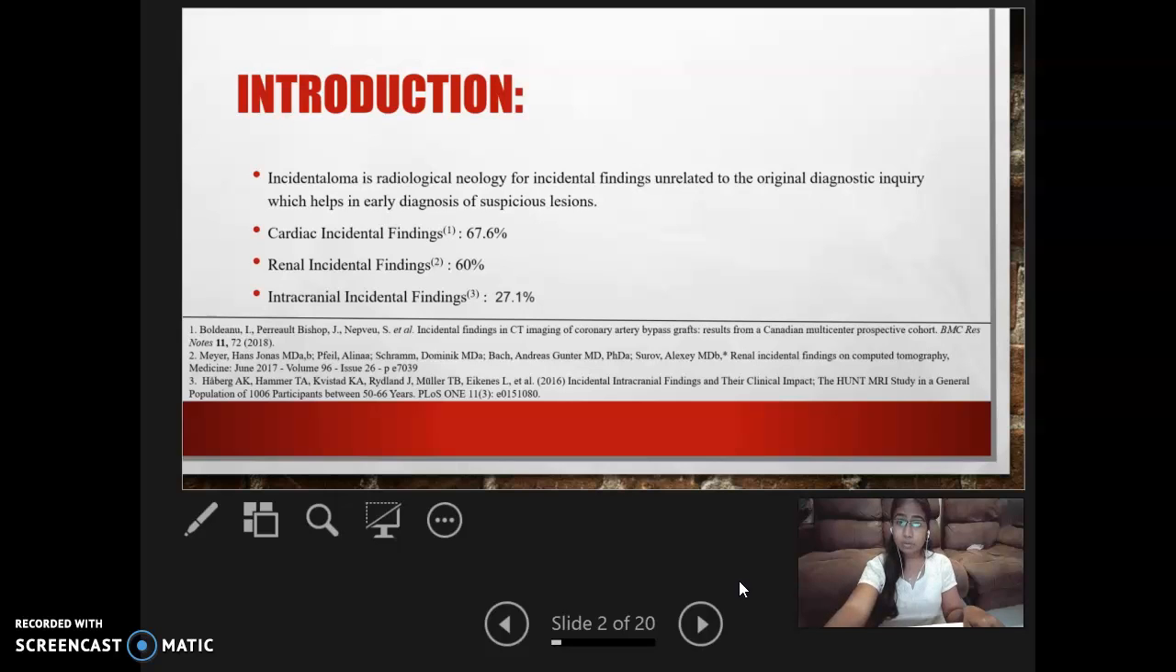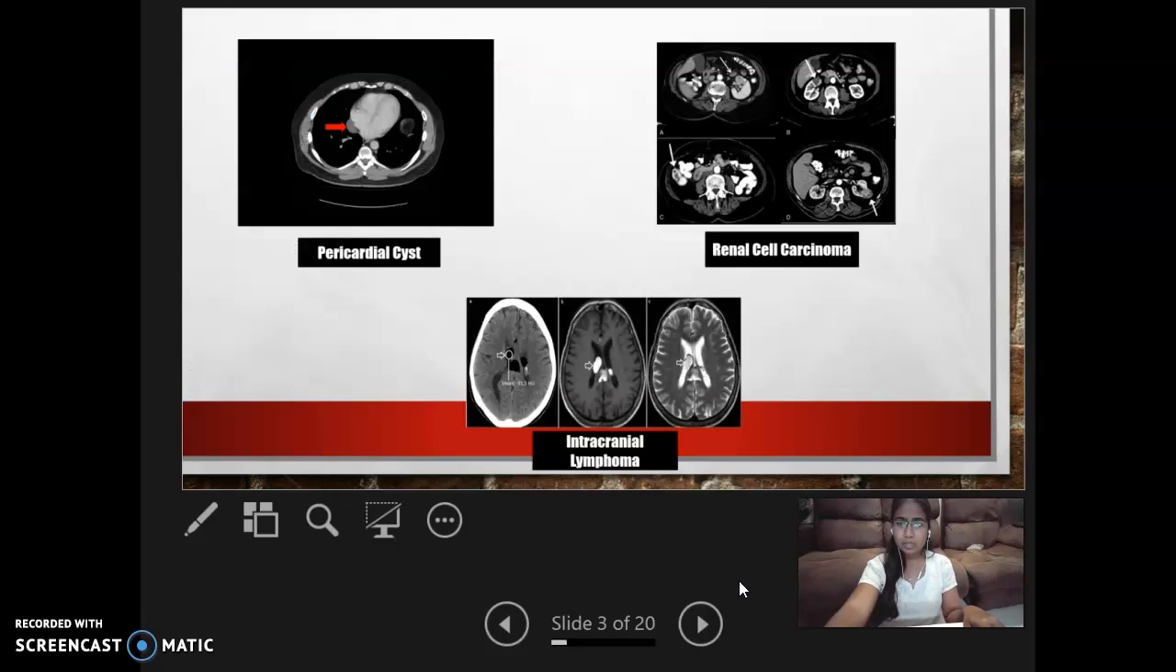The cardiac incidental findings percentage rate is 67.6%. The percentage rate for renal incidental findings is 60%. The percentage rate for intracranial incidental findings is 27.1%. Most of the systemic defects or pathology are identified as incidental findings. Here I am showing a few examples of incidental findings.